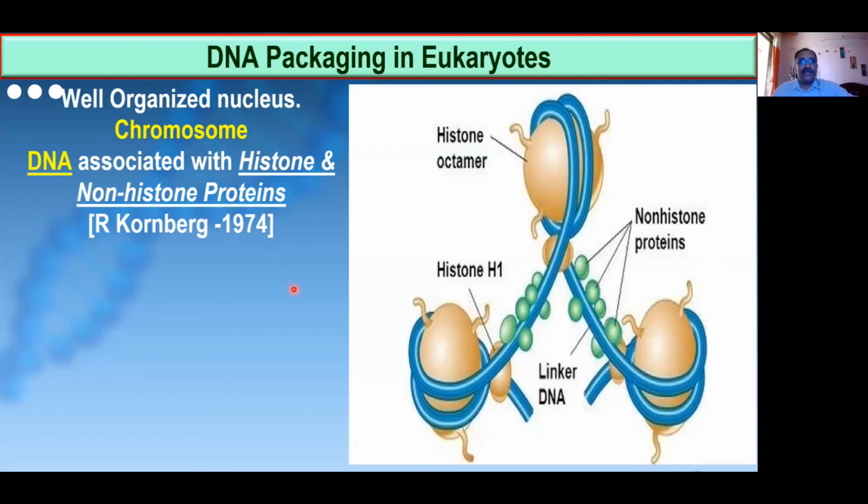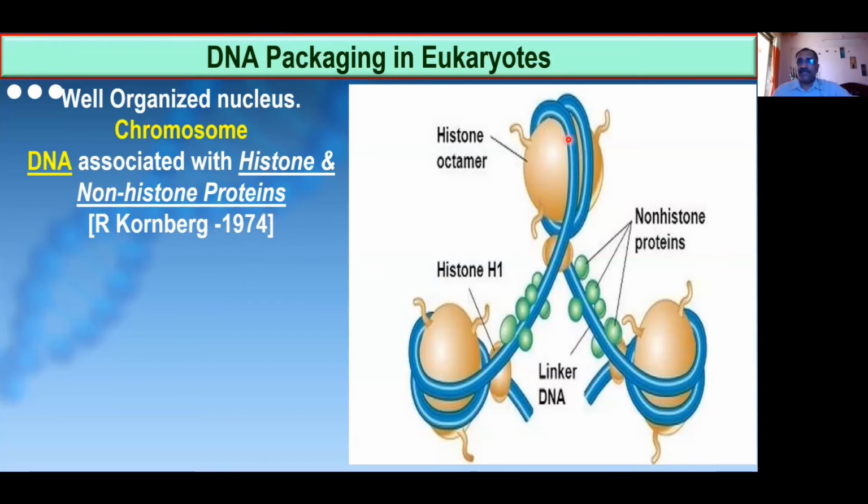So in eukaryotes, you can see the chromosome is there. We call it a chromosome because the DNA is associated with proteins. Two types of proteins are actually there in the eukaryotic chromosome. One is the main protein, called histones. In addition to histones, there is another type of protein that I will tell you about later, called non-histone proteins. This was explained by one scientist, R. Kornberg, in the year 1974.